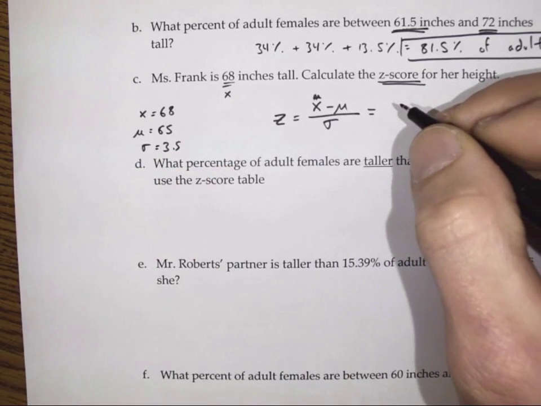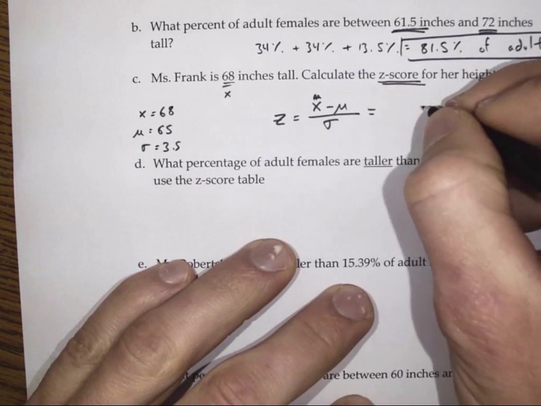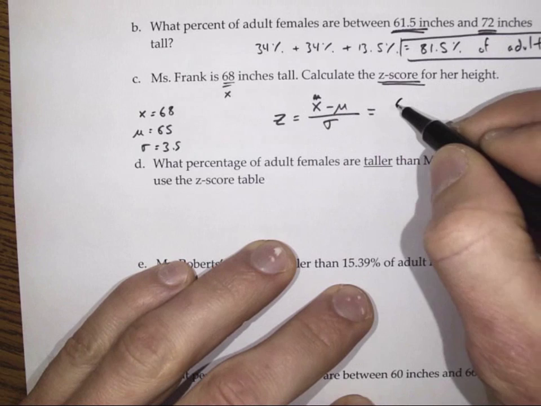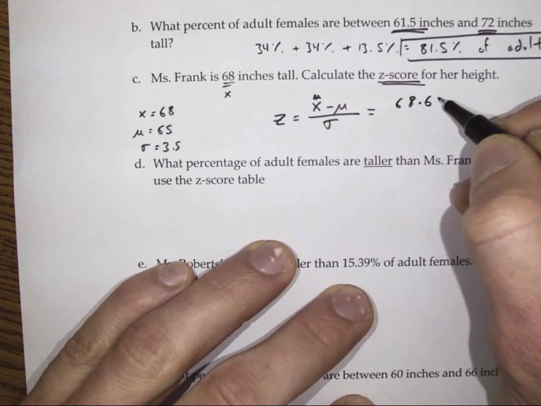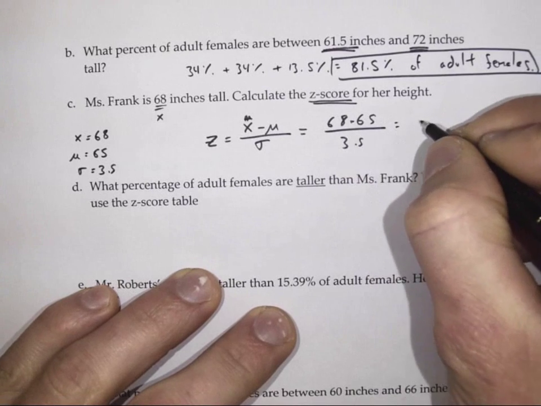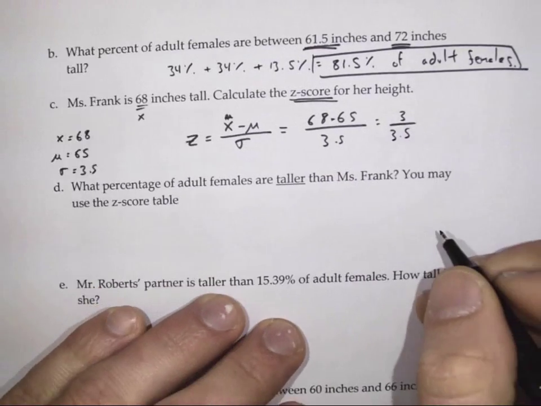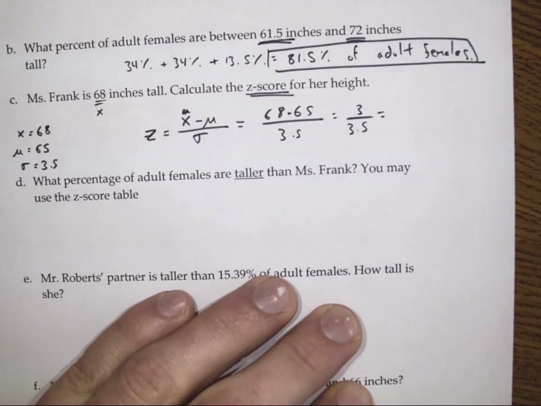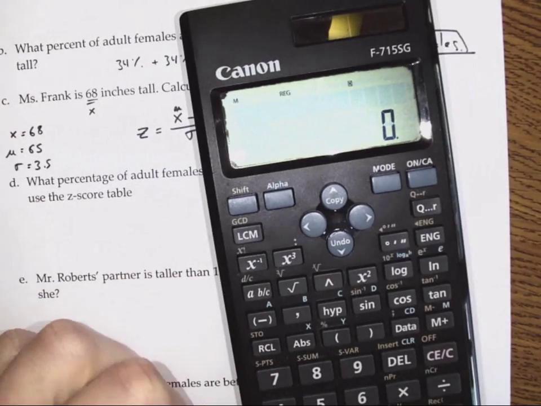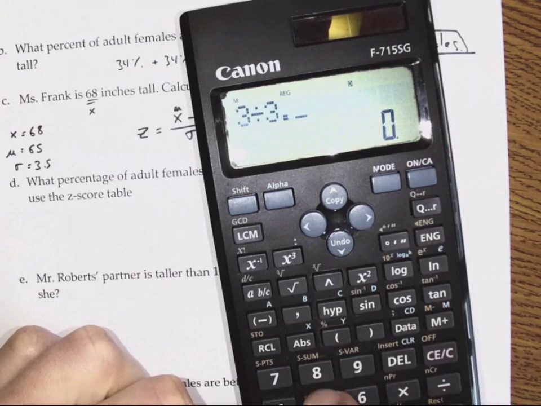So when we calculate our z-score, we have 68 take away 65 over 3.5, and that gives us 3 divided by 3.5, and what do you know? That's going to be a value smaller than 1.